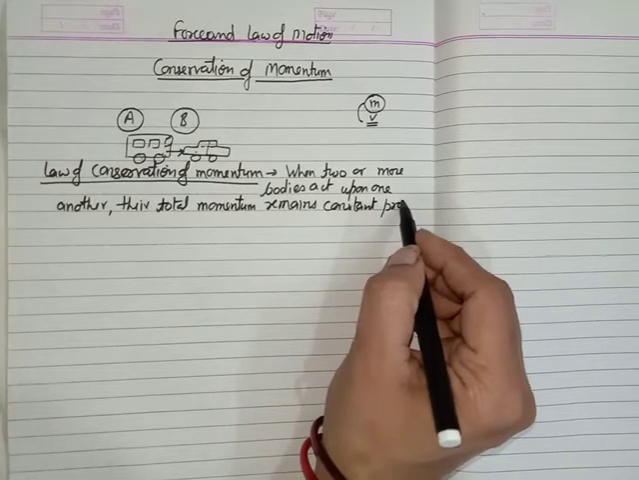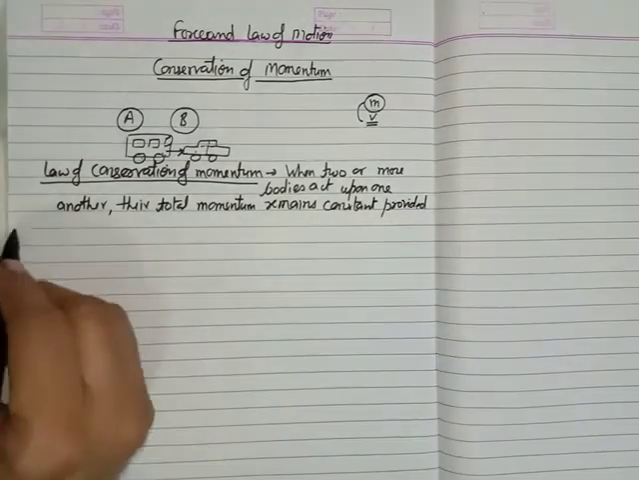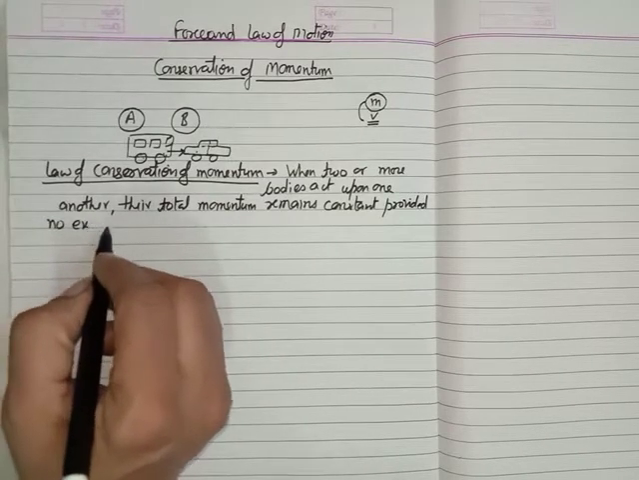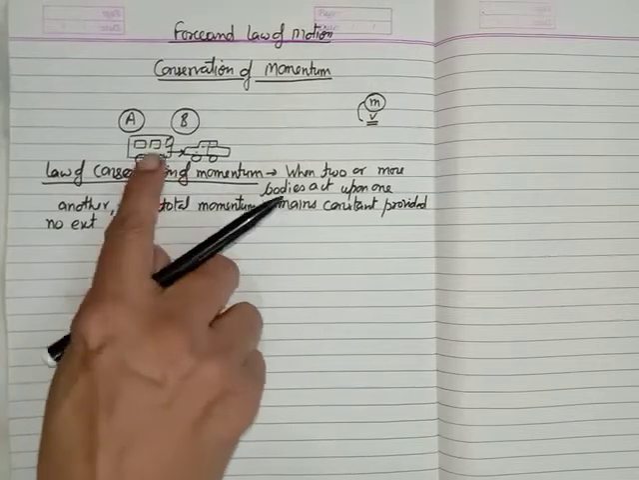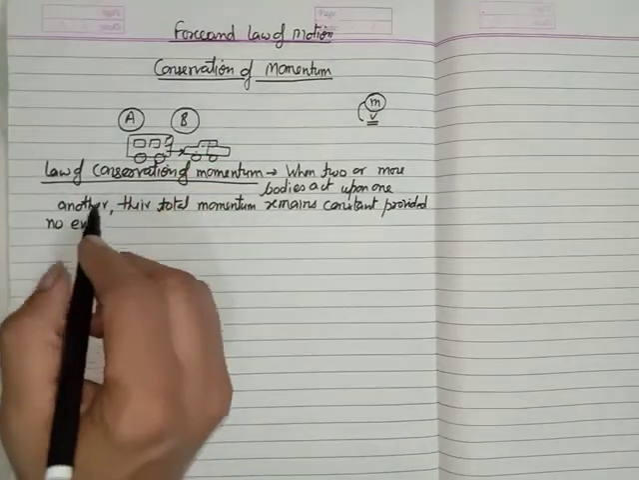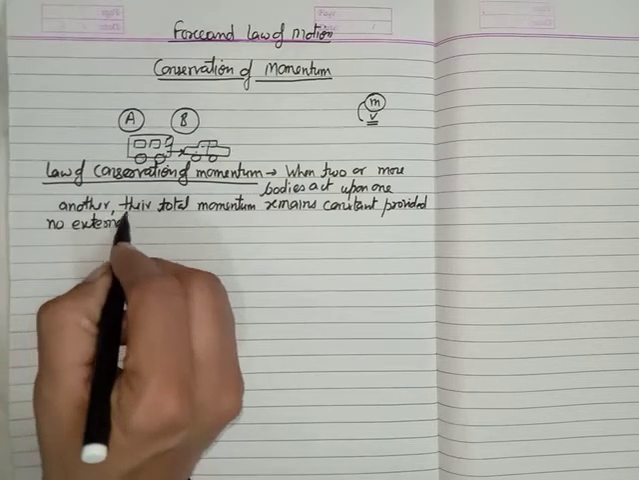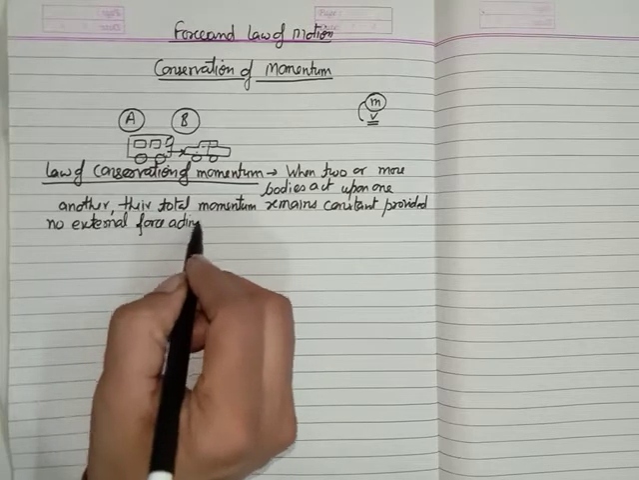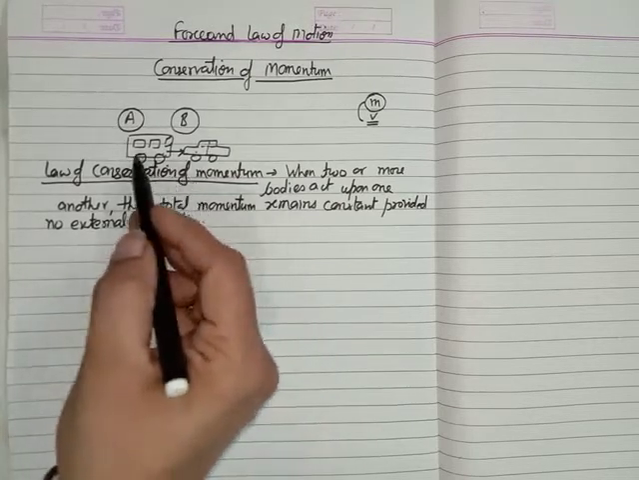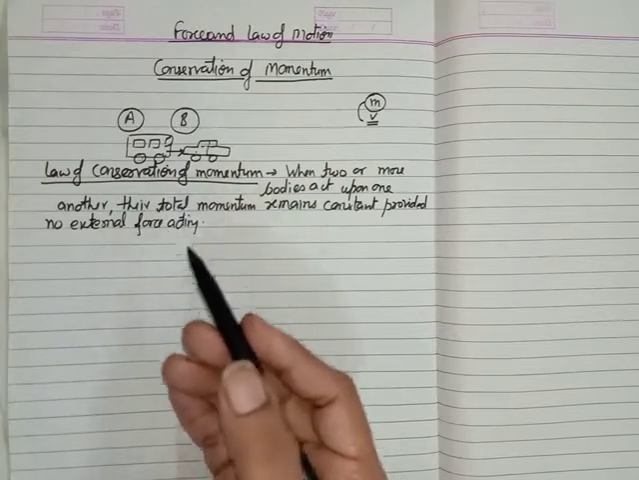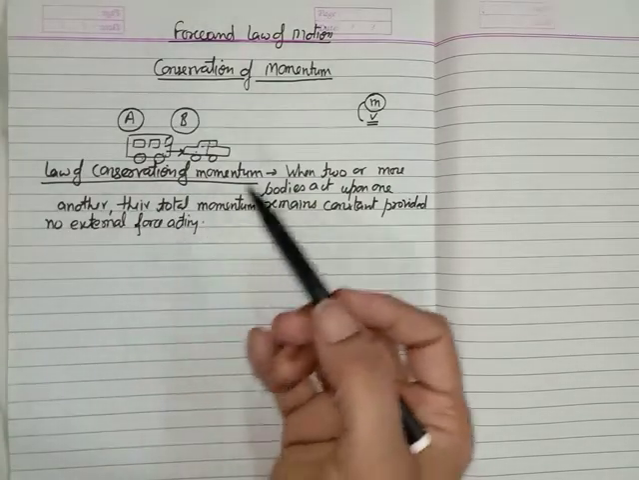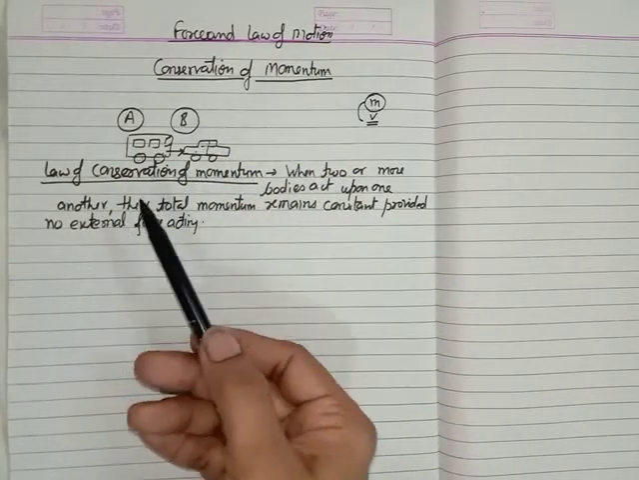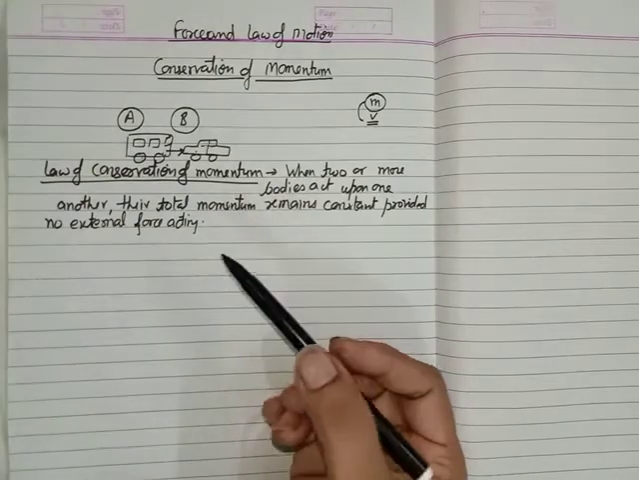you have to write it, that is provided no external force. It is a compulsory condition. It is a condition that no external force should be acting in between this interaction. Okay, this is a very important condition, that there should be no external force acting in between this interaction. According to the conservation of momentum, momentum can neither be created nor be destroyed. It remains conserved.